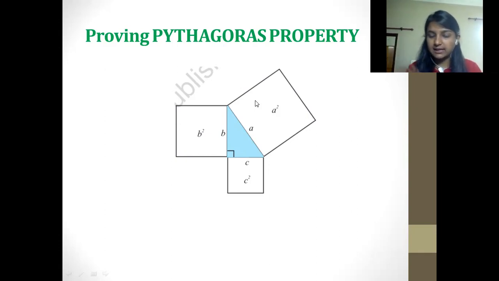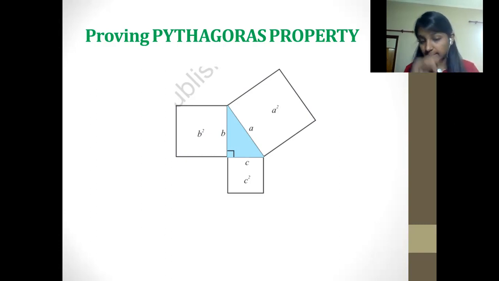When we put square on any term, then it is converted into areas. Like a square is converted into a square. That means the square they have used is having area of a square. Then b is having area of b square. Then c is having area of c square. This is a proof. I'll be showing you a video of how we can prove this Pythagoras theorem.